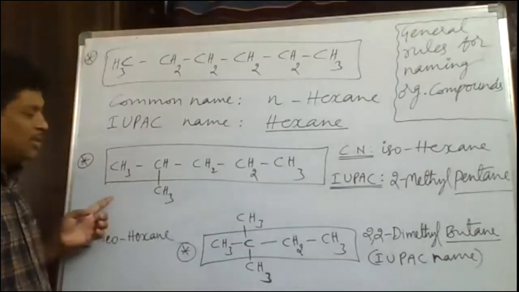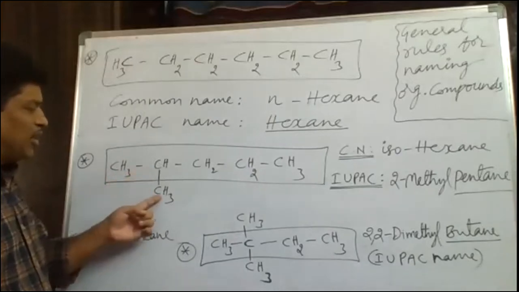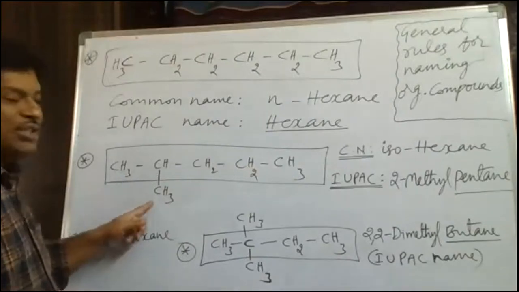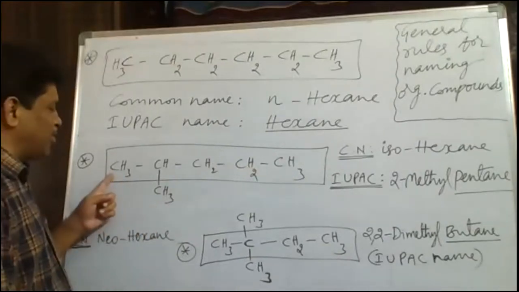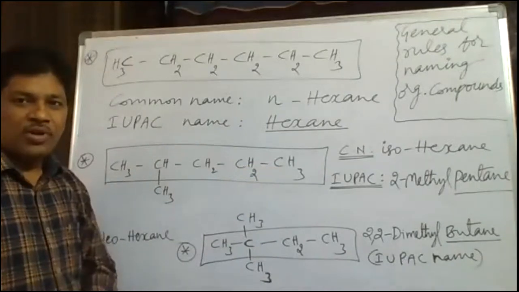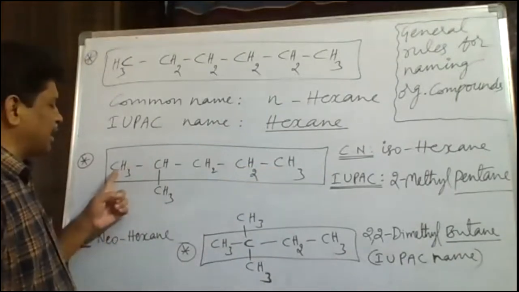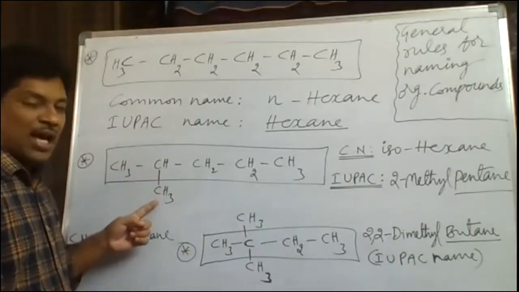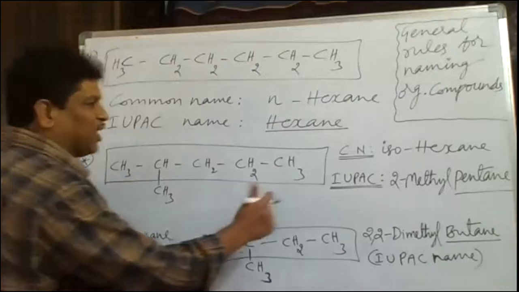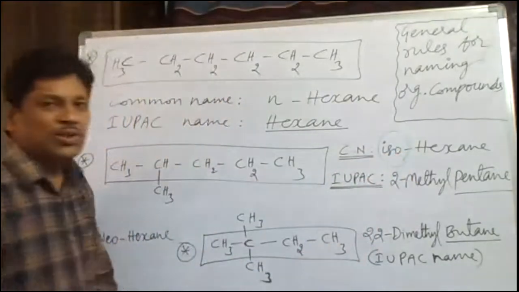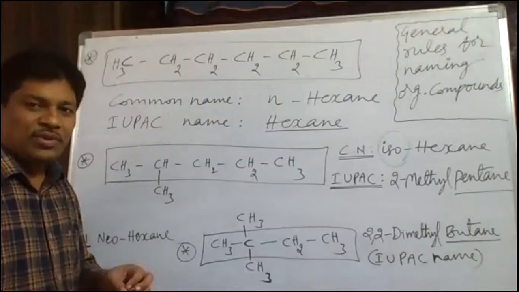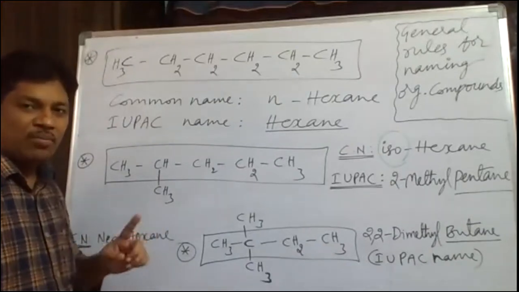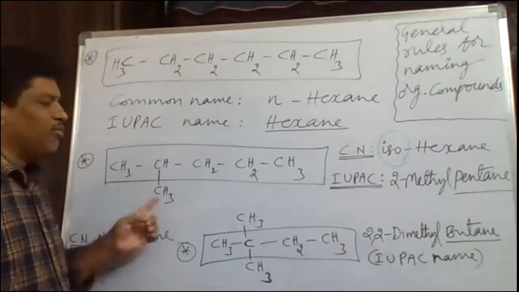The other example is CH3, CH3-CH-CH2-CH2-CH3. In this case, one methyl branch is there. This is one terminal carbon, and this is the other terminal carbon. The last but one carbon, that is the second last. If the second last carbon atom has one methyl branch, we have to use the prefix iso. Iso is the prefix used if the second last carbon atom bears a CH3 branch. If one methyl branch is present on the last but one carbon, we should use what?